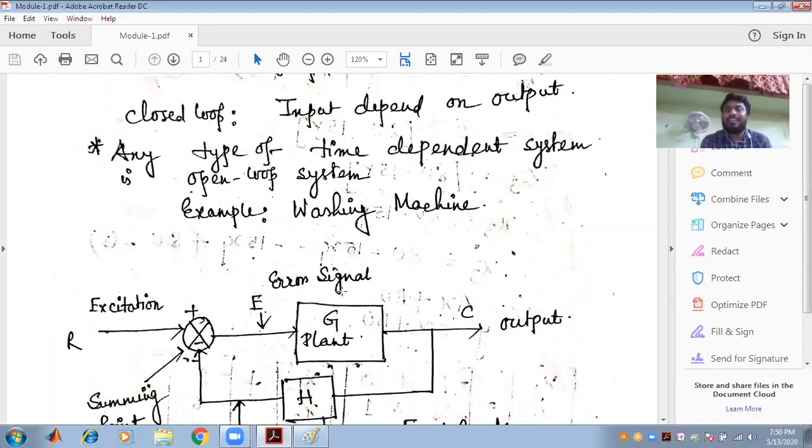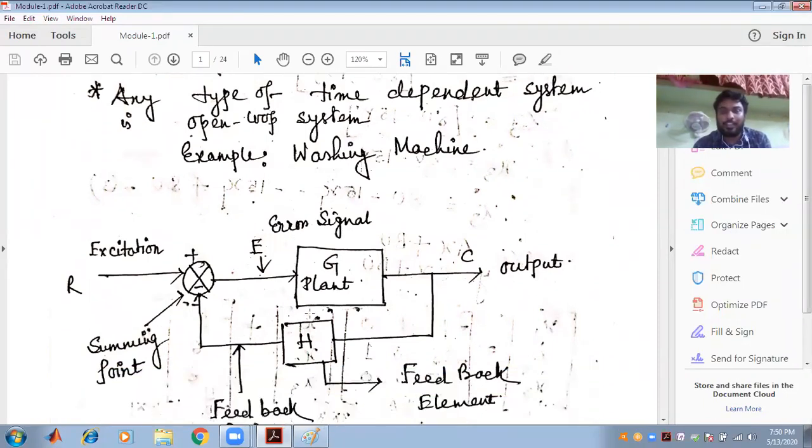So the error signal effect can be minimized in order to make an open loop system a closed loop one. This is a kind of sensing, the sensor type, the feedback that is fed to the summation point, so that the difference between the input, that is the R, and the feedback is minimized. That means the gap between the R and the C is minimized, which means we are minimizing the error signal.